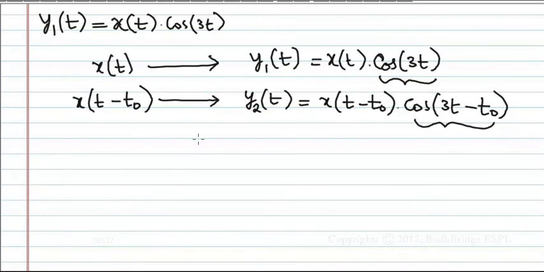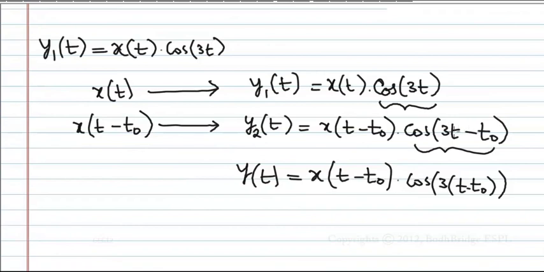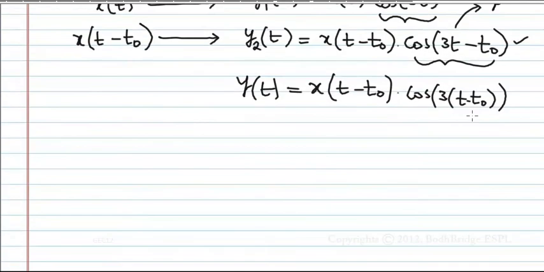But what is a time invariant system? It expects y of t to be x of t minus t naught into cos 3 times t minus t naught. Wherever t is there, it expects it should be delayed by t naught. But what your system is doing is cos 3t only. The system is doing this, but our expectation is different.